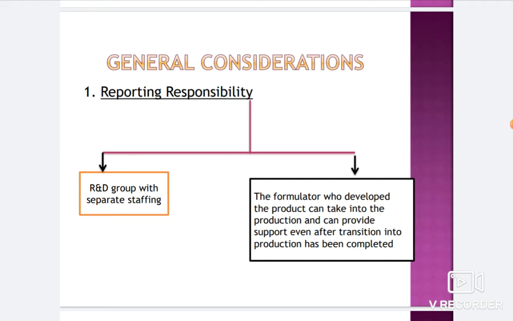Reporting responsibility means who will be responsible for running the pilot plant department, and the most important is the R&D group, as research and development plays a very important role for the pilot plant scale up. And the second is the formulator who develops the product, can take it into production, and can provide support even after transition into production has been completed.